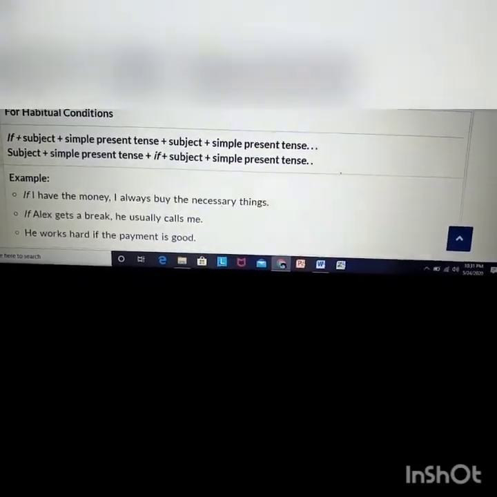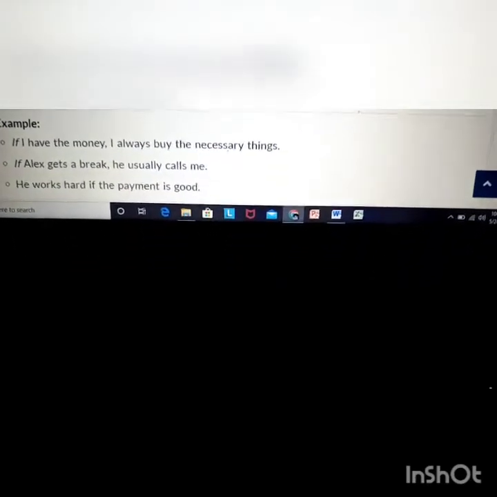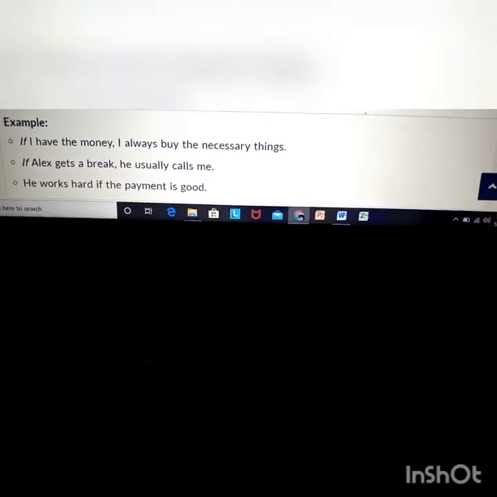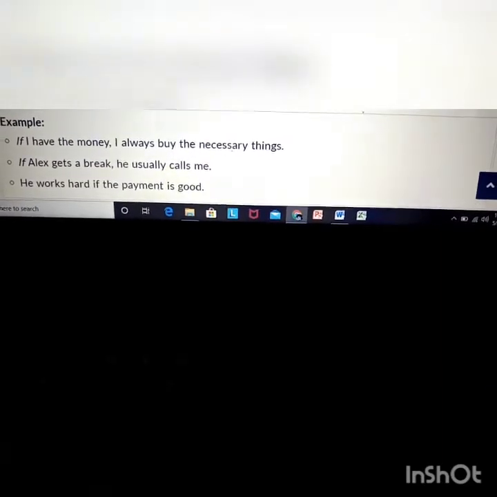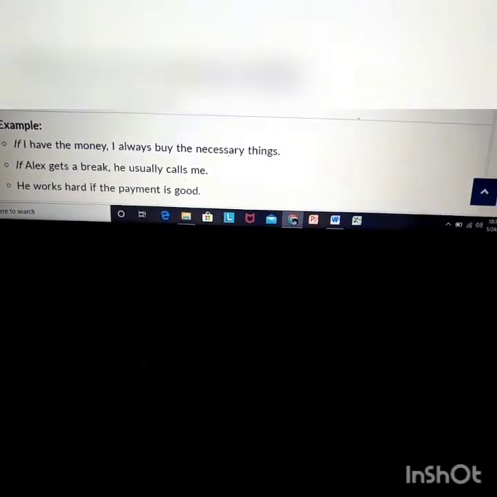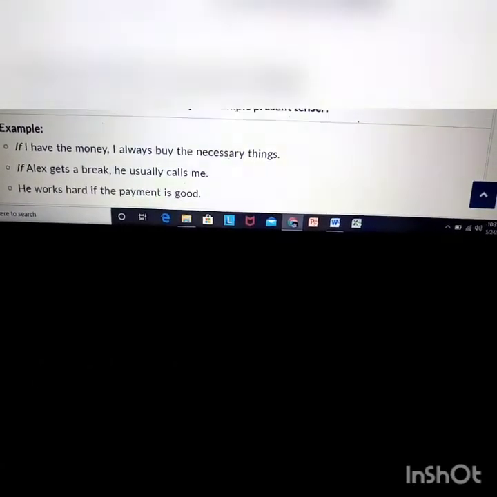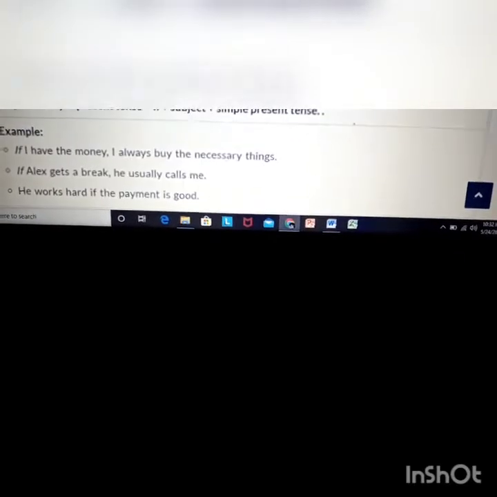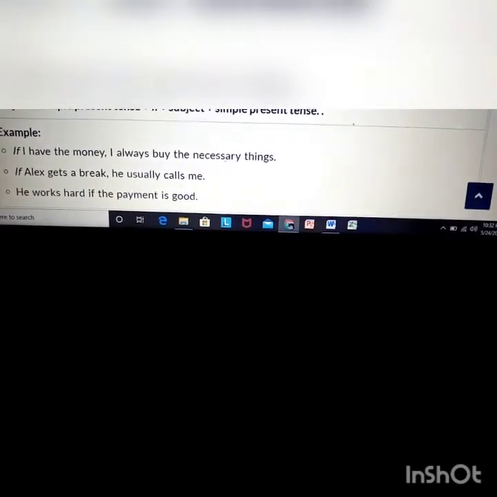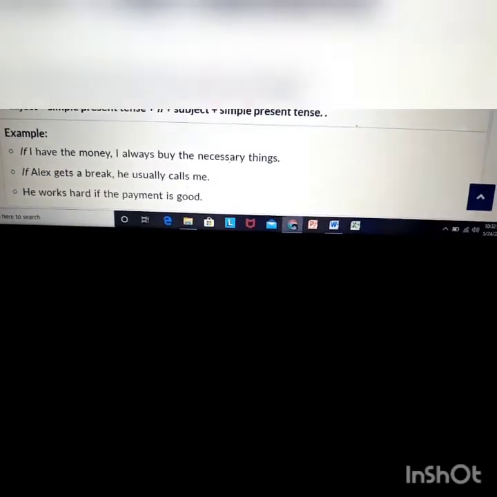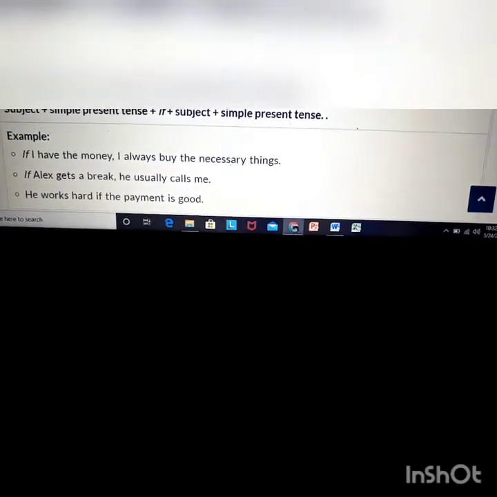So let's see the examples. If I have the money, I always buy the necessary things. If Alex gets a break, he usually calls me. He works hard if the payment is good. If you see all the examples, you can see that if the first half is in present indefinite tense, the next half is also in present indefinite tense. That means all are in zero conditional rules.